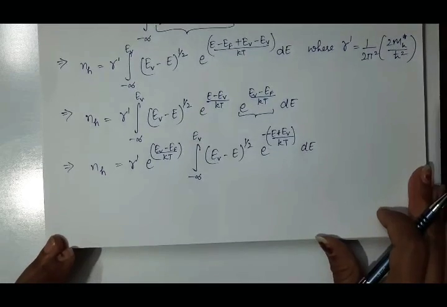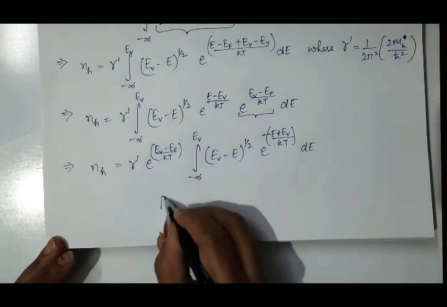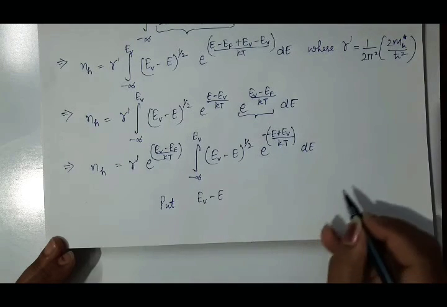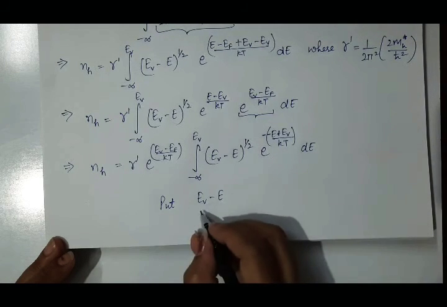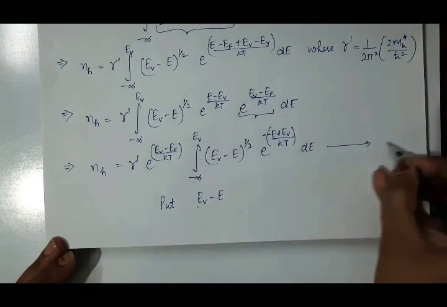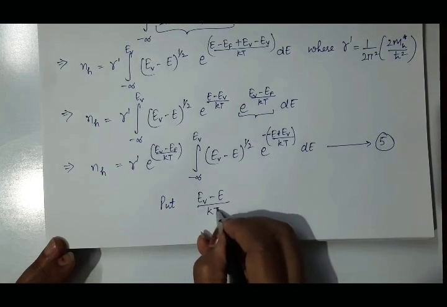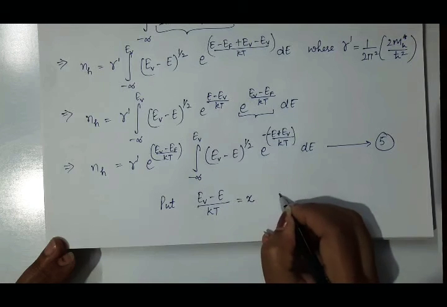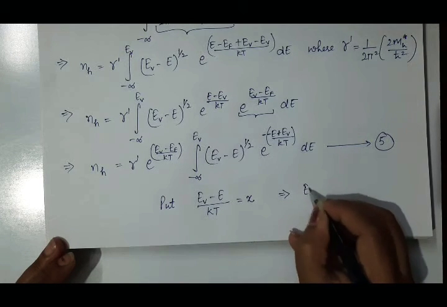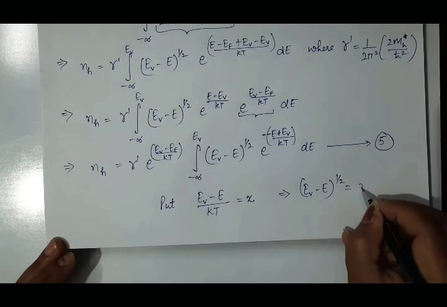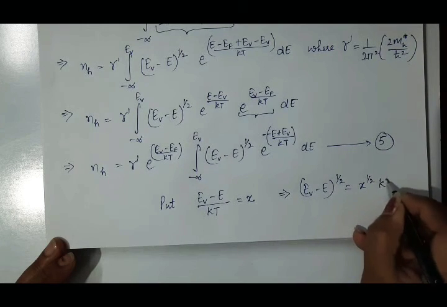So in the next step, put, suppose this as equation 5th, EV minus e by kt is equal to x. It implies EV minus e raised to power 1 by 2 will be equal to x raised to power 1 by 2 and kt raised to power 1 by 2.